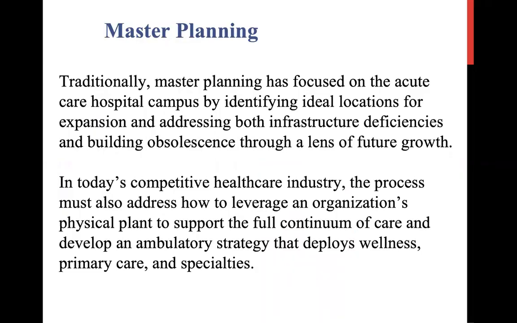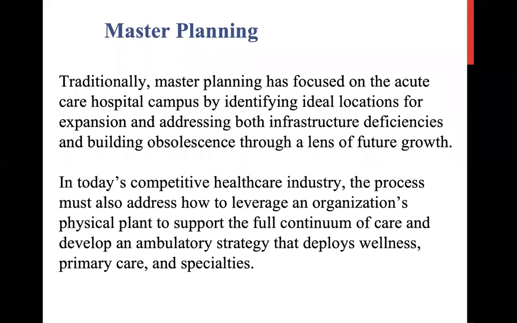Traditionally, master planning has focused on the acute care hospital campuses by identifying ideal location for expansion and addressing both infrastructure deficiencies and building obsolescence through a lens of future growth.